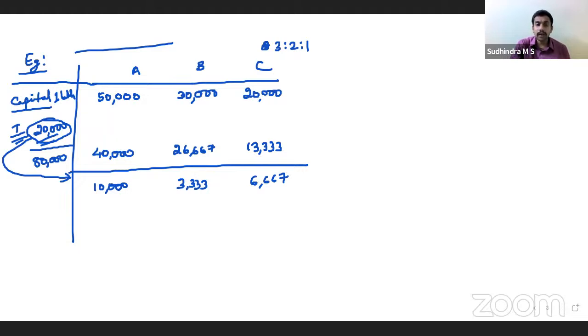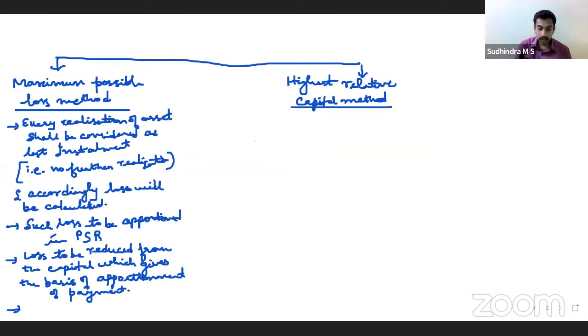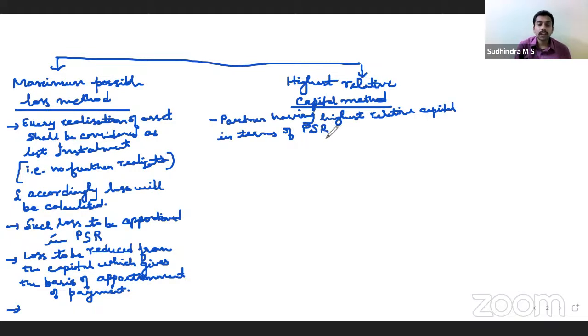We have the highest relative capital method. Under that, the partner having the highest relative capital, what does that mean? Highest relative capital in terms of profit sharing ratio shall be paid first. How do we pay them first?